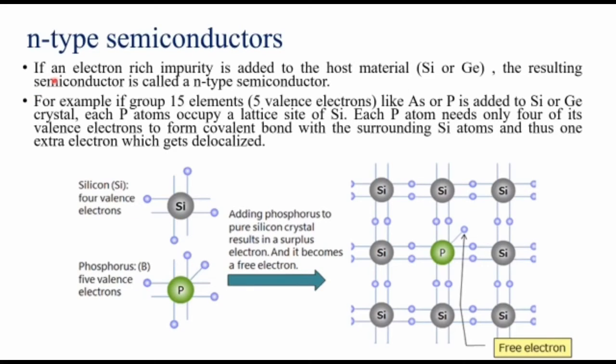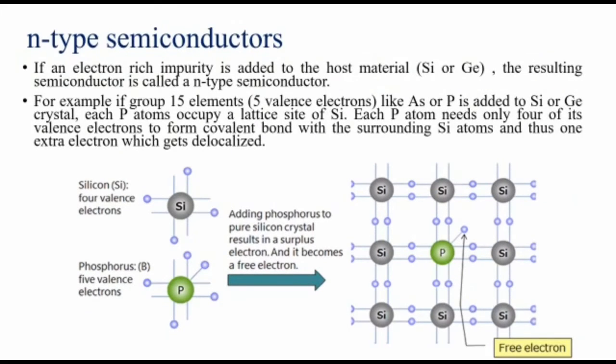You see here, if an electron-rich impurity is added to the host material, which is our silicon or germanium, it has 4 valence electrons because it belongs to group 14. The resulting semiconductor is called an N-type semiconductor. So in the silicon or germanium crystal, if you are doping that with impurities belonging to electron-rich compounds, that type of conductors are known as N-type semiconductors.